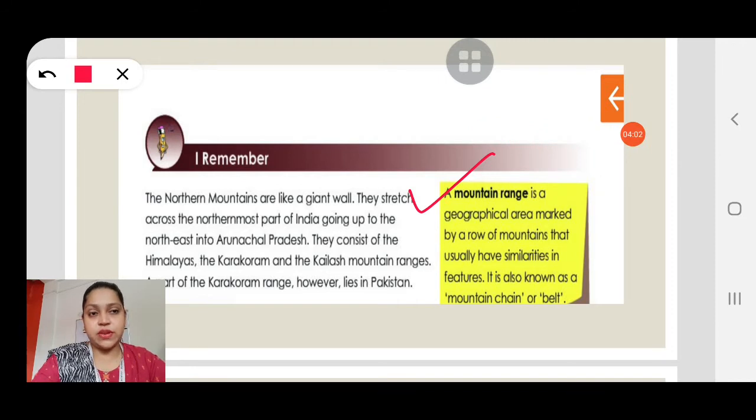What is a mountain range? A mountain range is a geographical area marked by a row of mountains that usually have similarities in features. It is also known as a mountain chain or belt. It is a row of mountains.